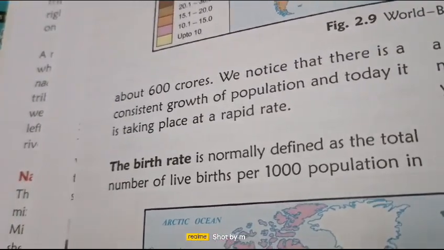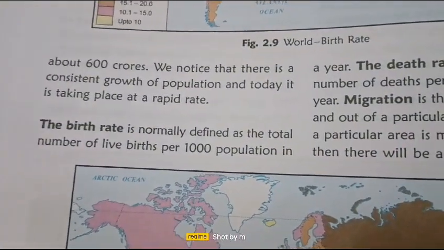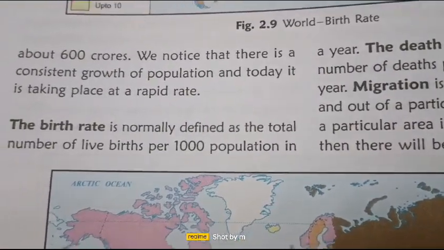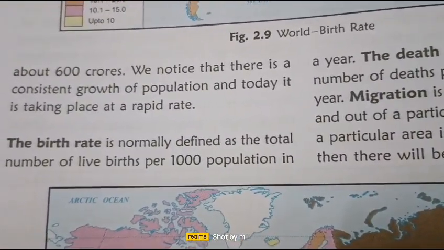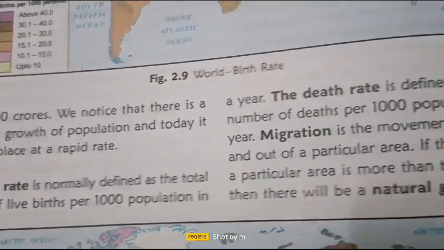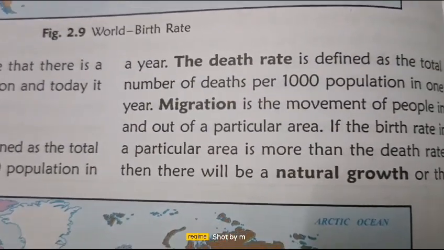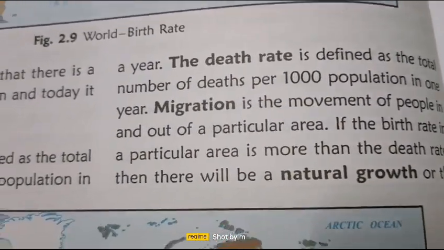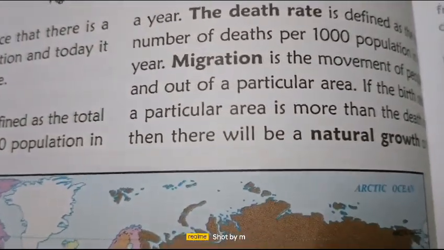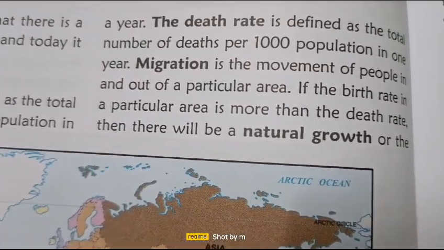Here we notice that there is a consistent growth of population, and today it is taking place at a rapid rate. Now, the birth rate is normally defined as the total number of live births per thousand population in a year. Same way, death rate is defined as the total number of deaths per thousand population in a year. Migration means the movement of people in and out of a particular area.